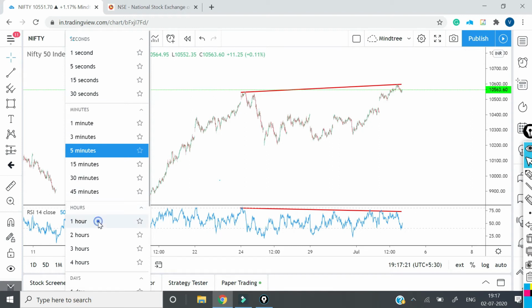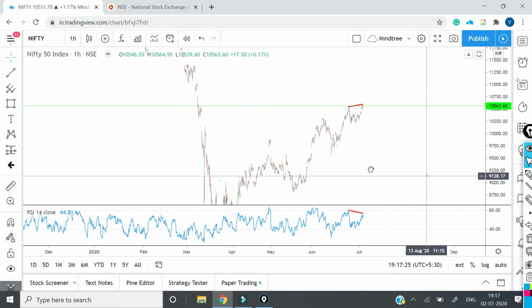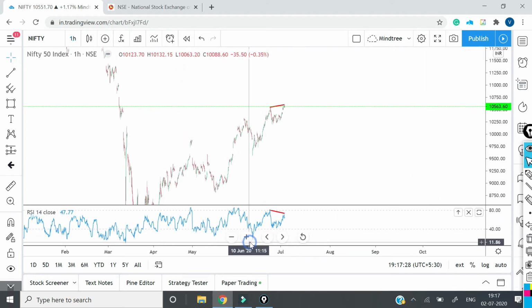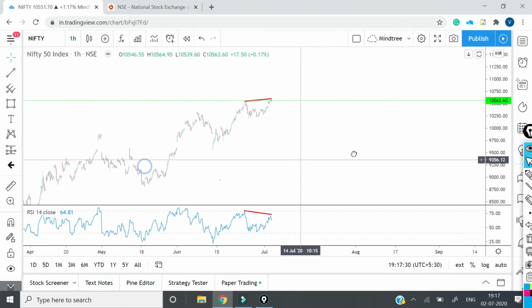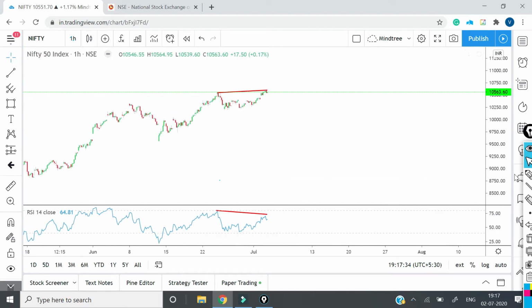That means in 1 hour, in one day, in 30 minutes, there is a divergence in Nifty. And we did an analysis with candlestick patterns also. In one day there is a reversal formation getting formed. We need a confirmation for that. If we get a bearish candle, then we will go for sell.